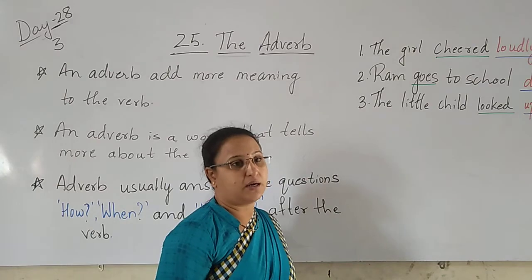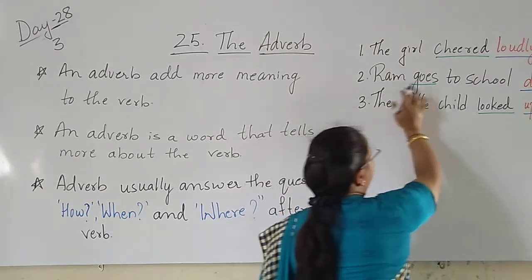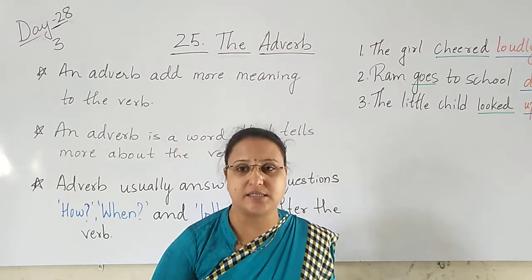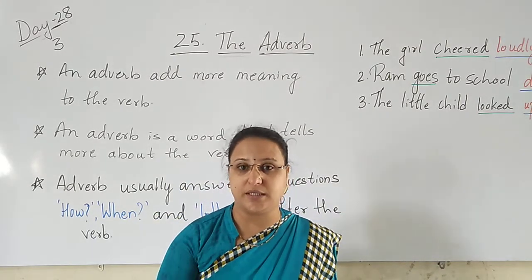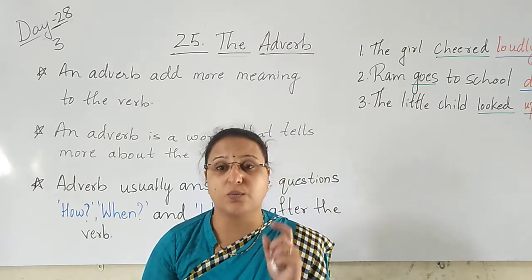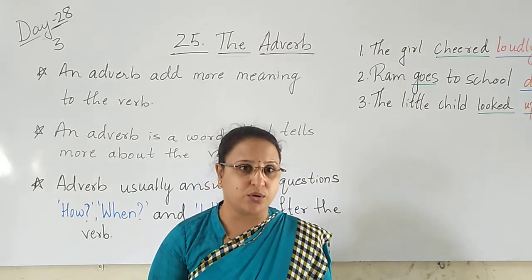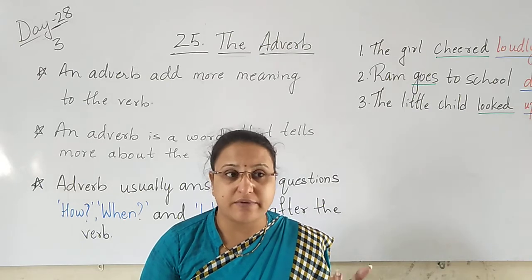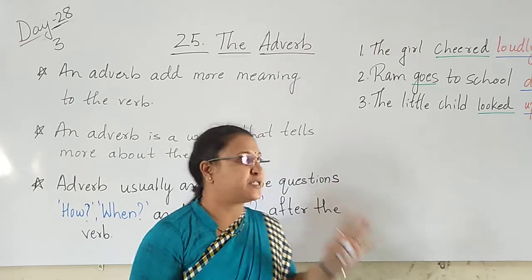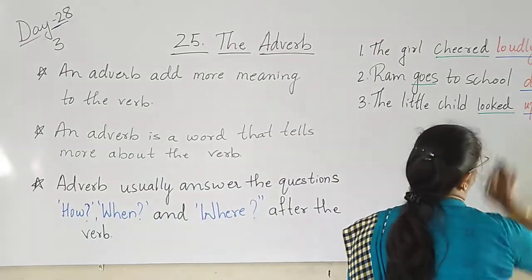So here, Ram goes to school. Goes is what here? It is the verb. Go, went, goes. Yes, this is the verb. He goes to school. When does he go to school? He goes to school daily. Daily is what here? It is the adverb.